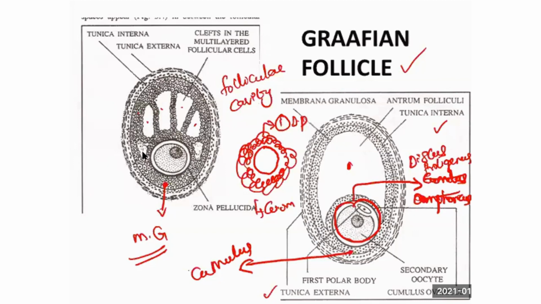In a normal menstruating woman, the ovum, after it enters the fallopian tube, comes out through the debris. What about the fate of the corpus luteum? In a normal menstruating woman, it is called corpus albicans. It acts as a remnant, that is called corpus albicans. You are clear with this now.